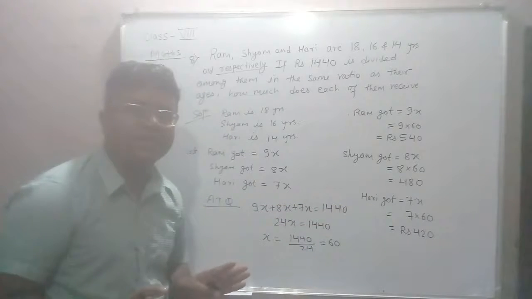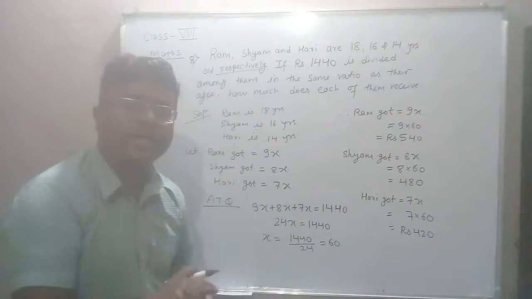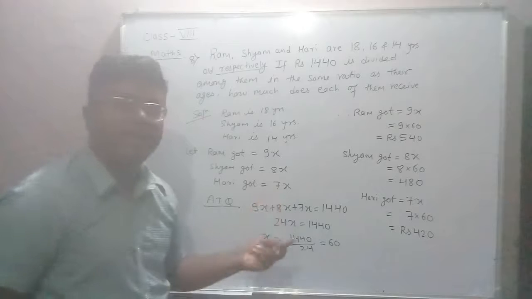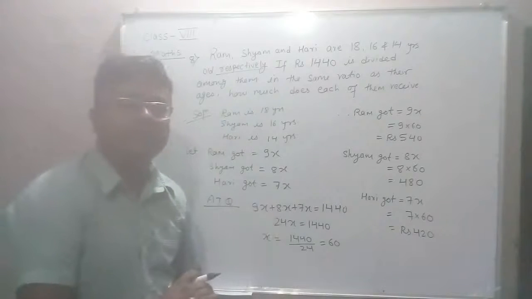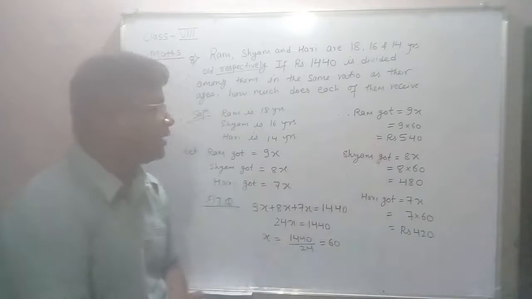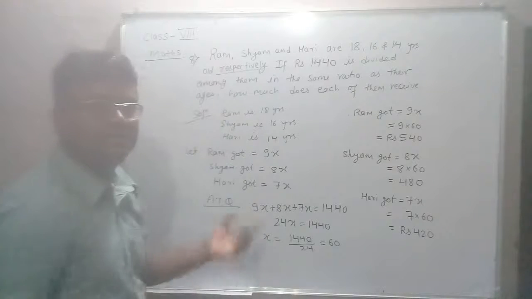It's very simple. Take their ages, find their ratio. According to that ratio you have to divide the money, and I have supposed it as multiples of x. After that, add these amounts, and it will be equal to rupees 1440. Solve it, find the value of x and put the values, you will get the answer. I hope you all have understood this question.